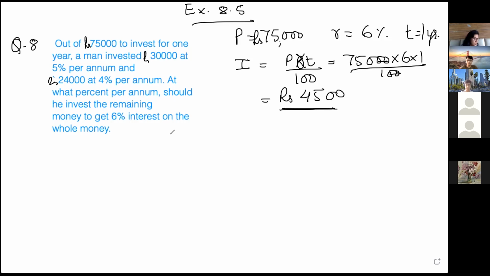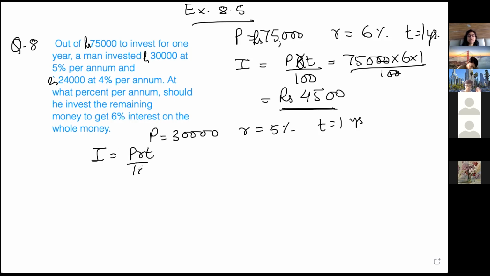Now they have asked about 30,000 at the rate of 5%. He invested 30,000 at the rate of 5% per annum for 1 year. So when principal is 30,000, rate is 5%, time is 1 year, interest is equal to PRT by 100. So it is 30,000 into 5 upon 100, which is rupees 1,500.